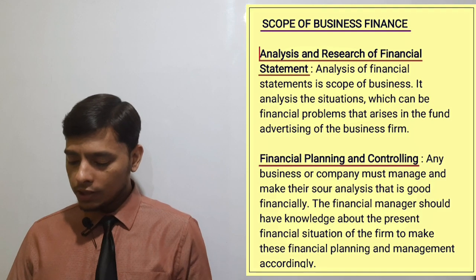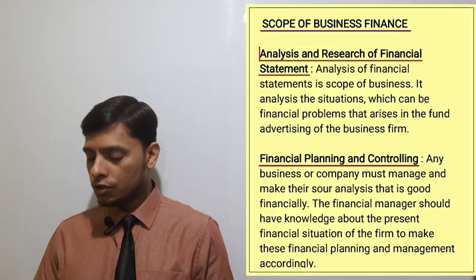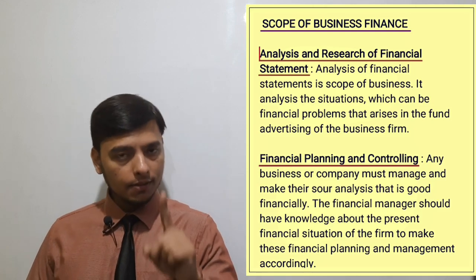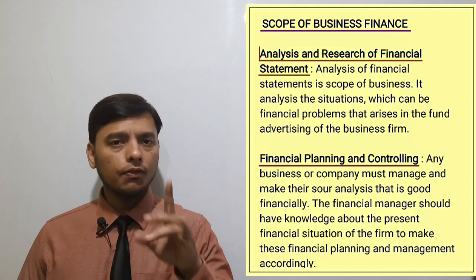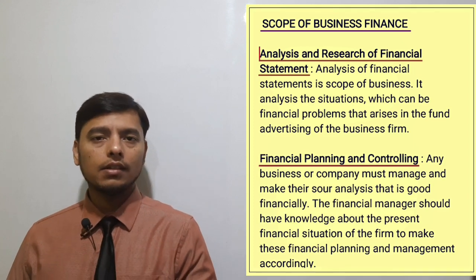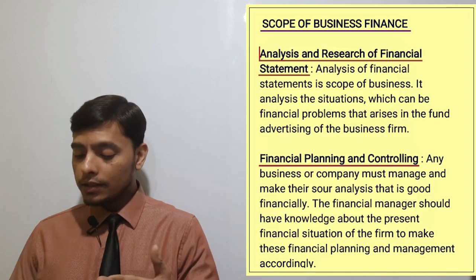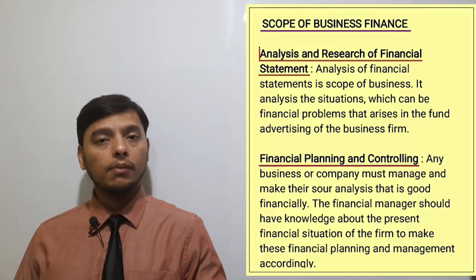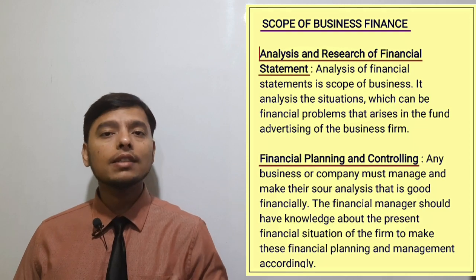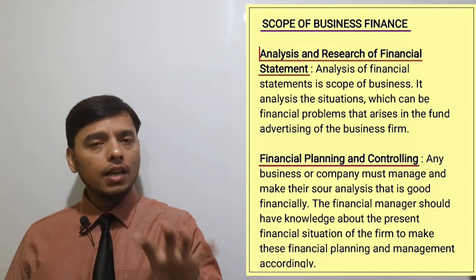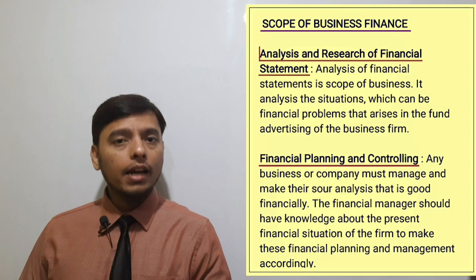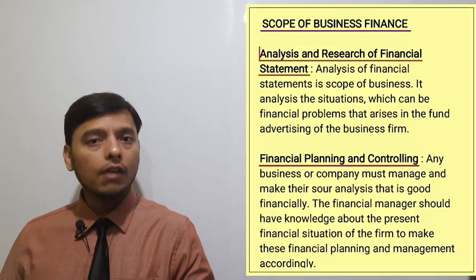Coming towards the next one, which is financial planning and controlling. Financial planning is one of the most important and the first step which we take before taking a financial decision. Here it is written financial planning and controlling. Planning is the first part and controlling is the last part. Business finance helps us to plan and helps us to control our finances.